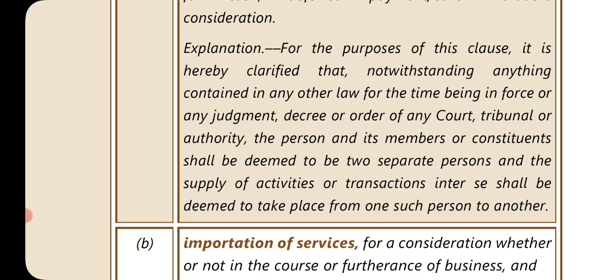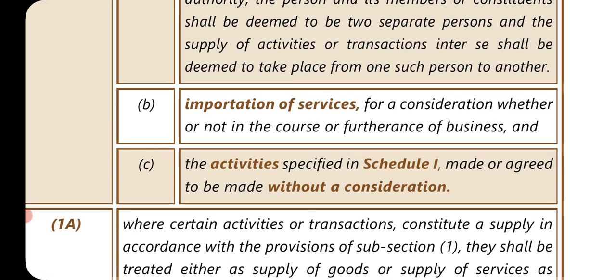Examples are an association of persons and their members, or a trust and the trustees. Both are separate. When a trust is incorporated and trustees are availing any services from the same, both are distinct, separate persons.